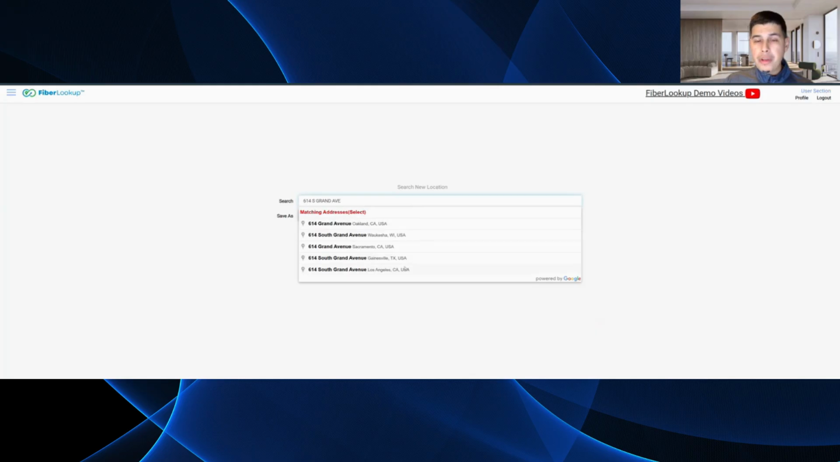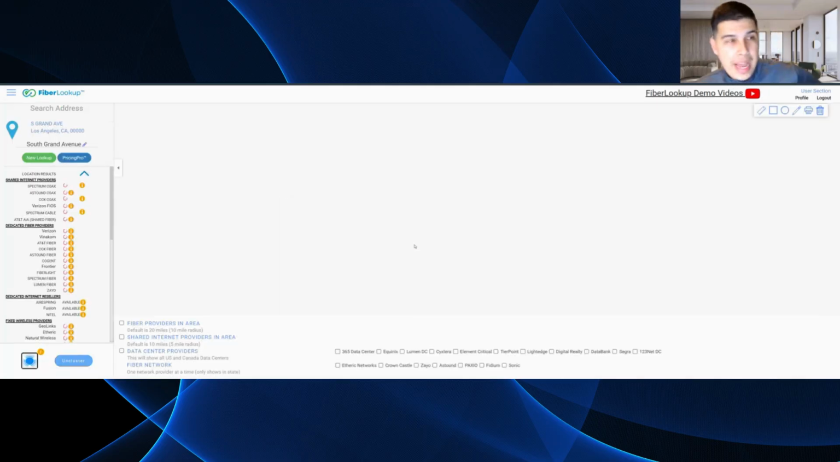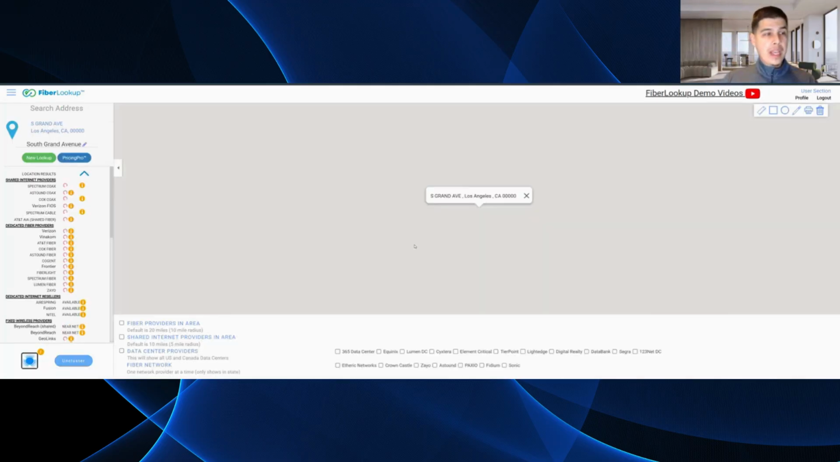So what you want to do is actually manually select the address once you've identified it, right? If you still don't identify it, keep typing other keywords, right? Type in the zip code and then see what populates. So let's see, I'm going to go back a few. So this is going to be 614 South Grand, Los Angeles. And all you're going to do is hit lookup. That's how easy it is to look up an address, right? You just punch it in, hit lookup.